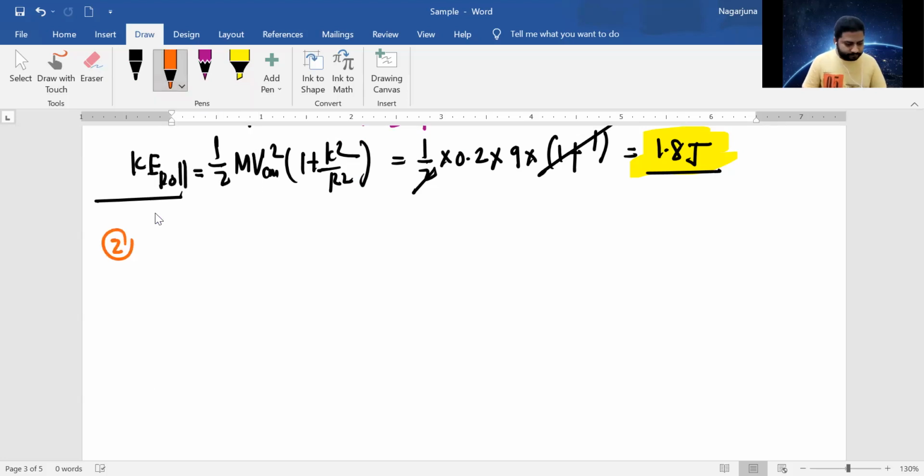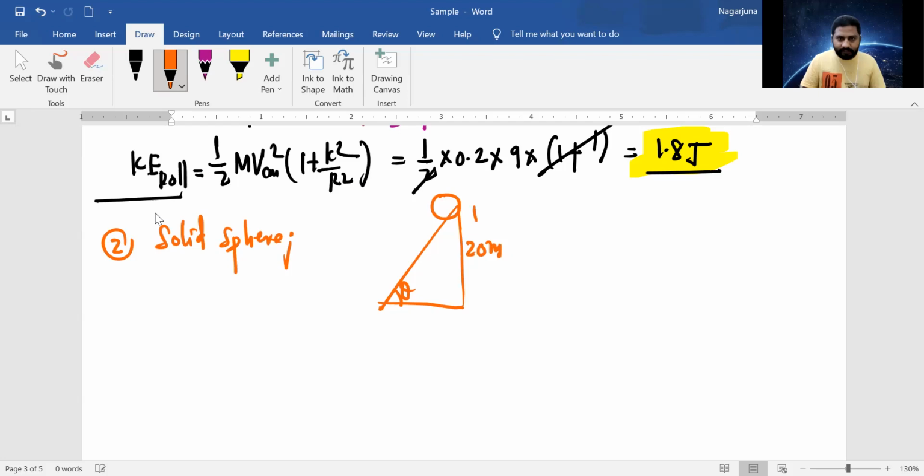Let's see one more example. A solid sphere rolling down from an inclined plane. This is the inclined plane, this is the solid sphere, this is theta, and it is from a height of 20 meters. It is slipping like this from a height of 20 meters. Question is, what is the velocity on reaching the bottom?